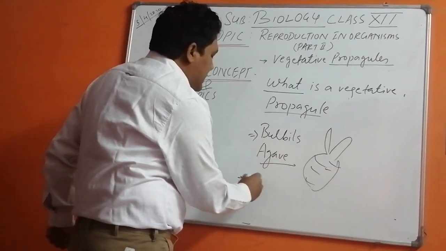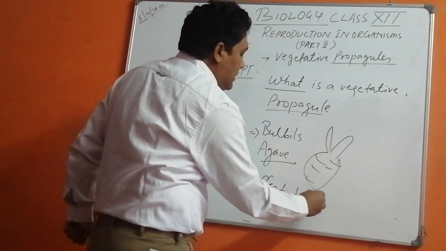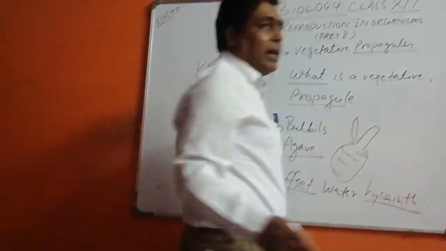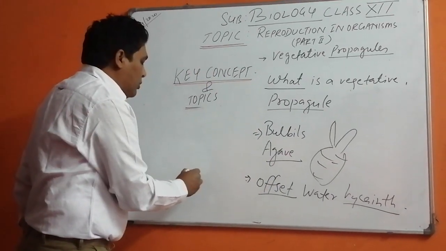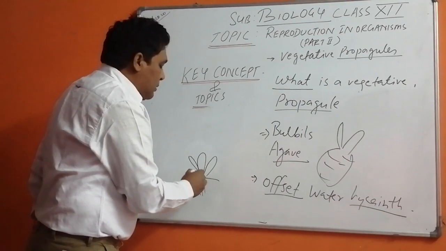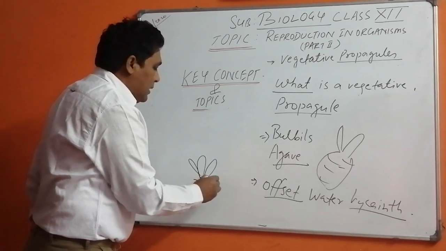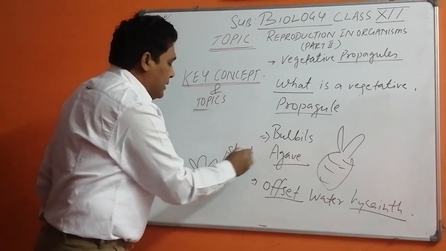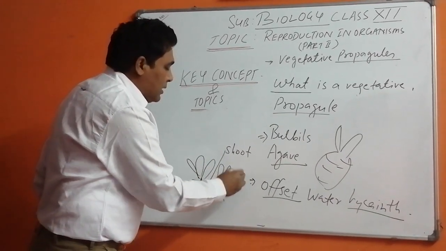Then there is offset. This is found in water hyacinth or Eichhornia crassipes. You will learn more about it. Now, how does this offset grow? The offset grows a bunch of roots here. It is an aquatic plant, and then after that a shoot. This shoot is going to grow, and after that a new plant will be grown.